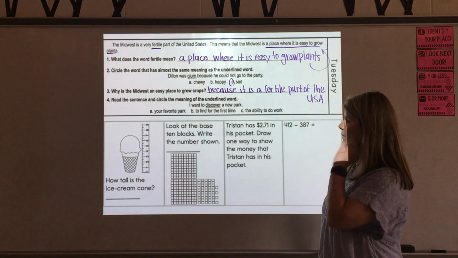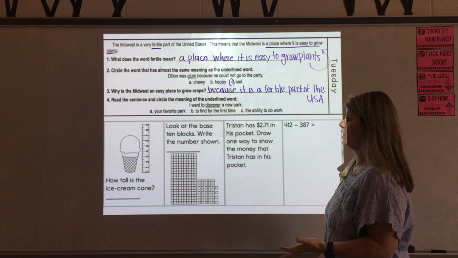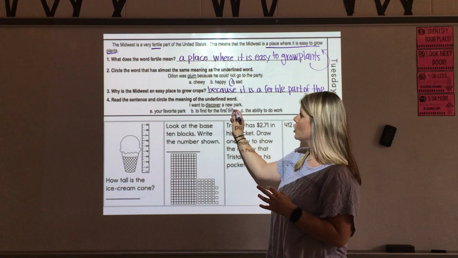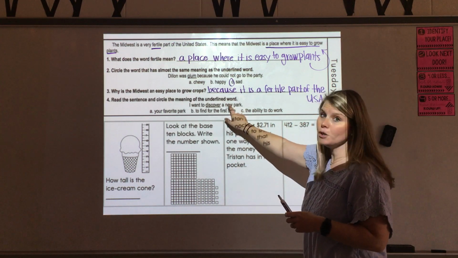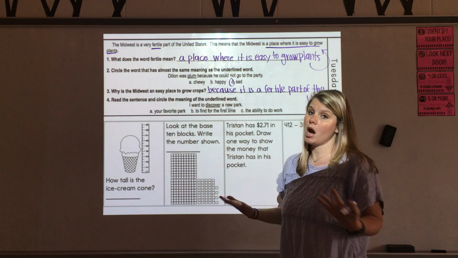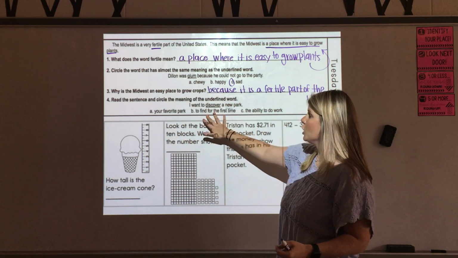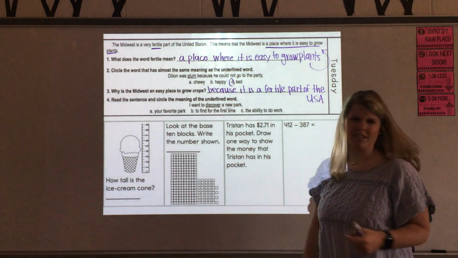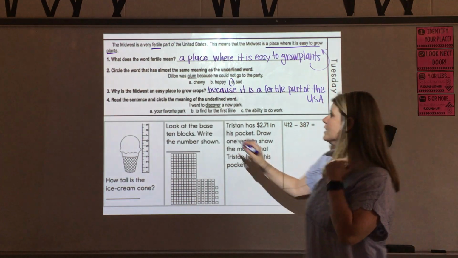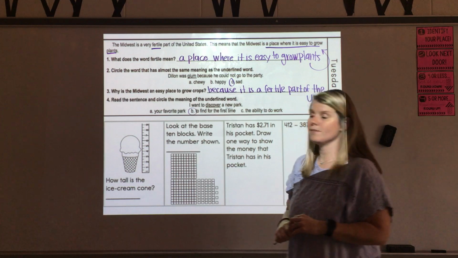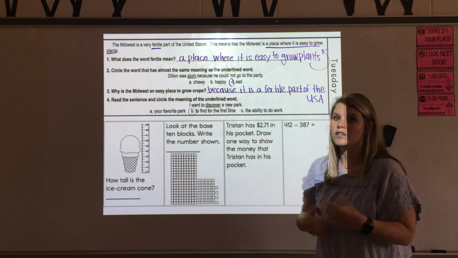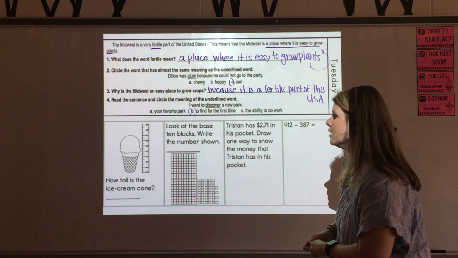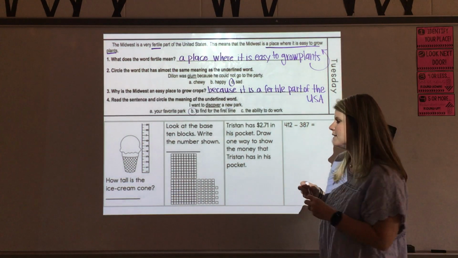All right, last one is asking us about the underlined word discover. I want to discover a new park. So we're going to need to know this word discover, and this word right here, new, is also going to be helpful for us. If it's a new park I'm discovering, it's probably not going to be my favorite park I'm already familiar with. It could be a park we find for the first time. And the ability to do work, that one really doesn't make very much sense to me. So the best meaning for the underlined word discover is something you find for the first time. Kind of makes me think of Christopher Columbus and Lewis and Clark, these explorers who discovered things for the first time.